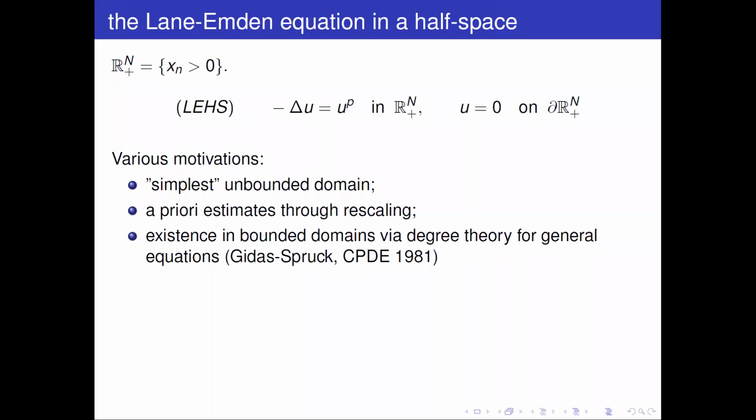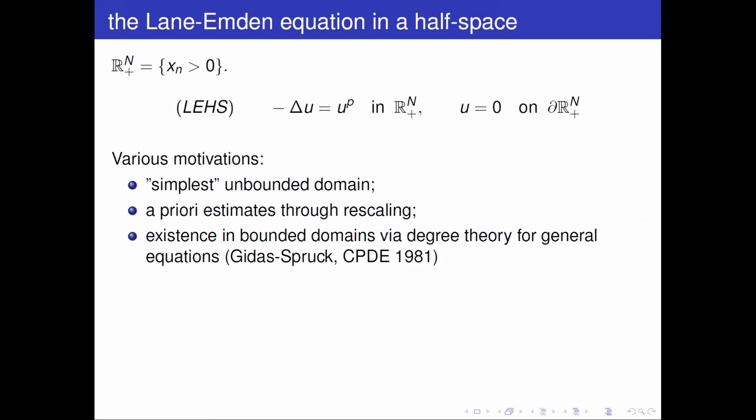It is in a sense not so simple because it also has an unbounded boundary. Also, through rescaling, you get a priori estimates for pretty general equations in bounded domains, and this also gives existence via degree theory.